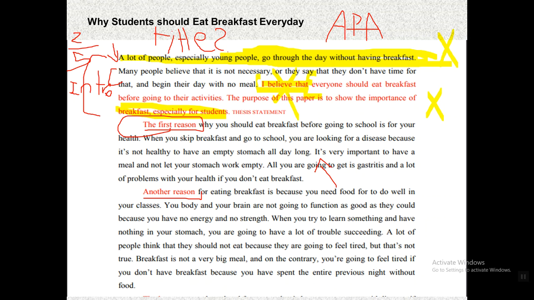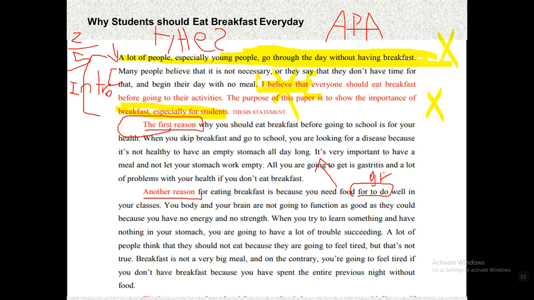Let's go to the second reason. Another reason for eating breakfast is because you need food for to do. So for to do here, I can say this is a grammar mistake. I have to highlight it. But someone is going to say, but sometimes it works. No problem. If we don't have a lot of severe or excessive grammatical or spelling mistakes, I'm not going to consider it a grammar mistake. But otherwise, we have to highlight it here.